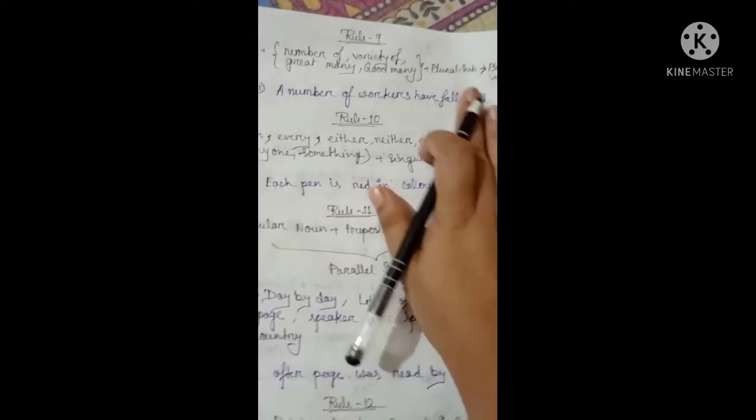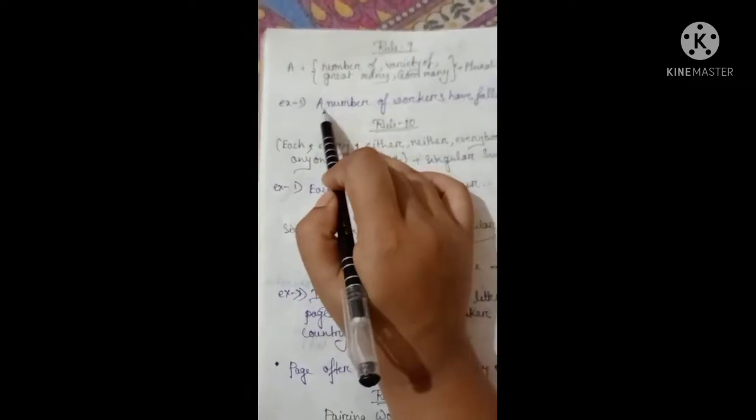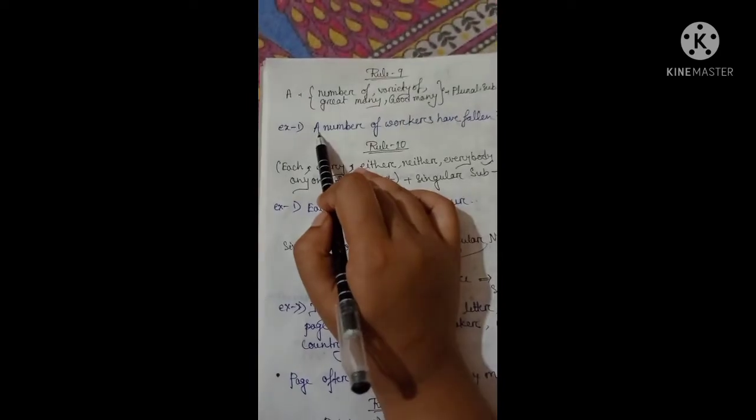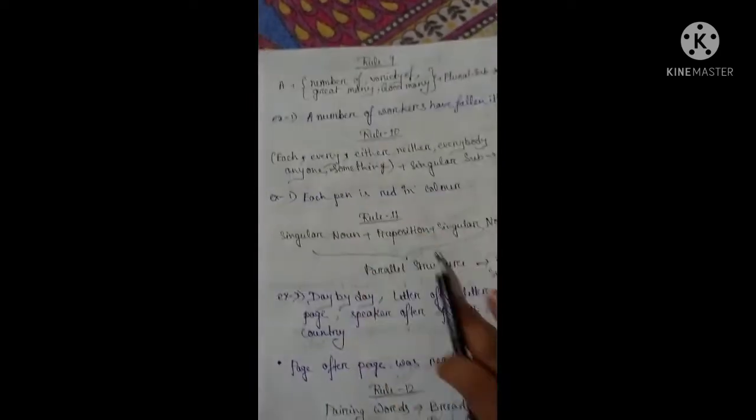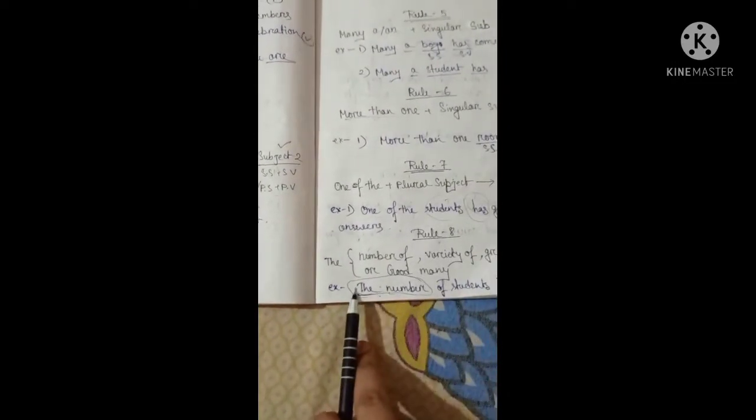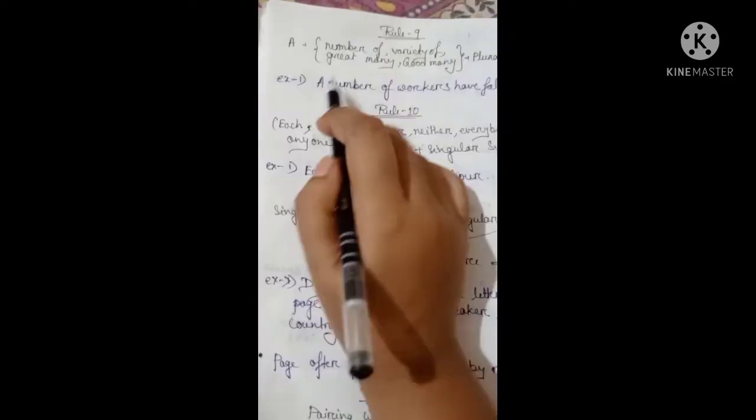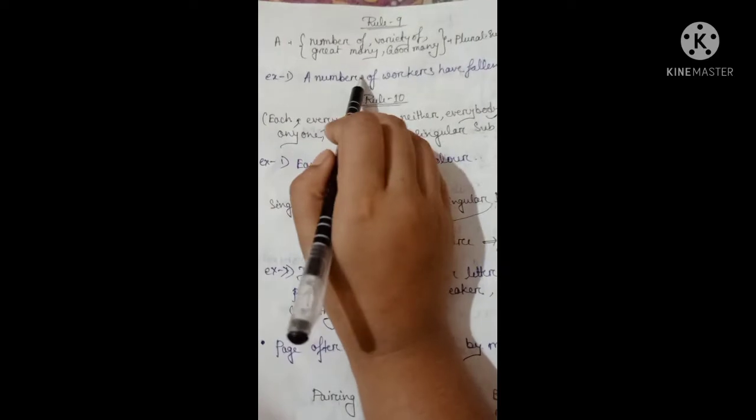Now next rule. We have seen that the sentence starts with "the number of", but here the sentence starts with "a number of".